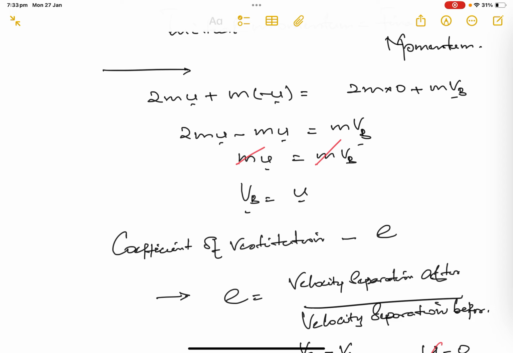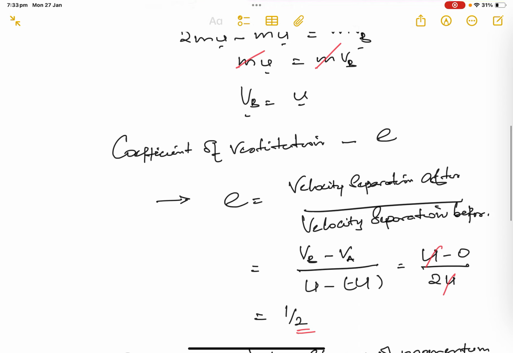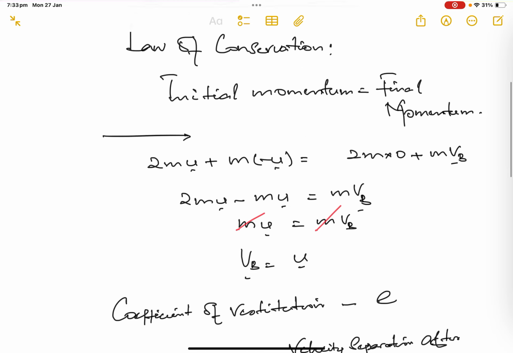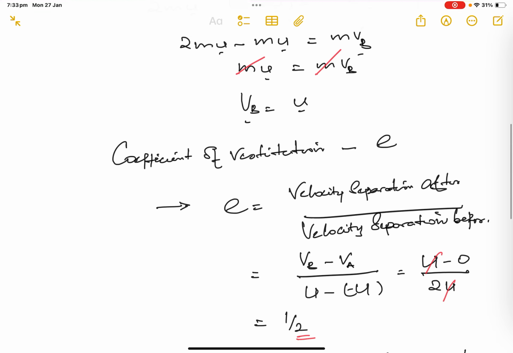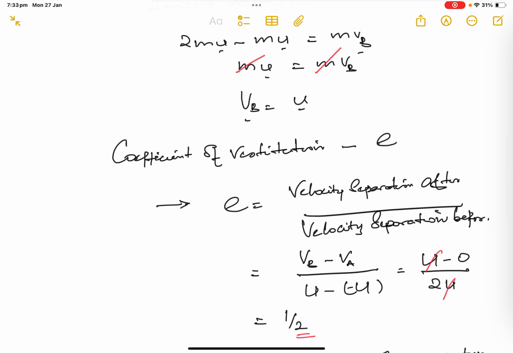And of course the direction: as the answer is positive, the direction is left to right. So it's traveling in that direction. And the second one is what we've been asked: show that the coefficient of restitution is half. So the coefficient of restitution, I take it as e.